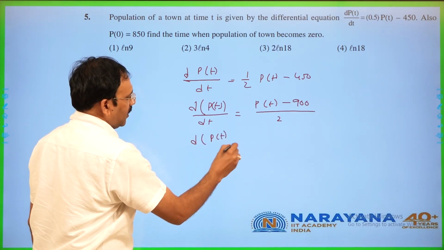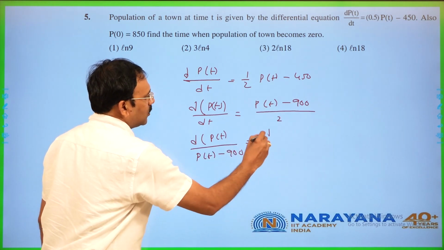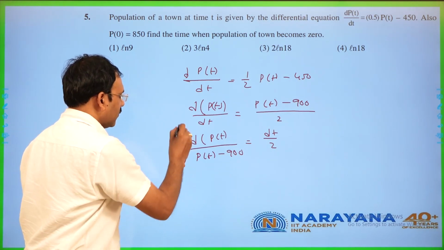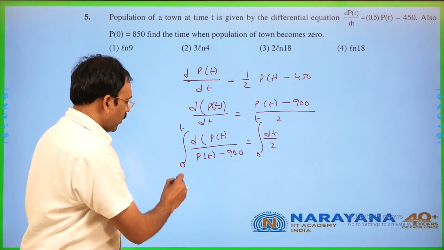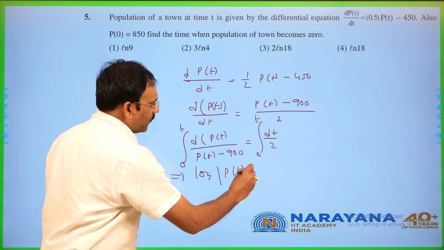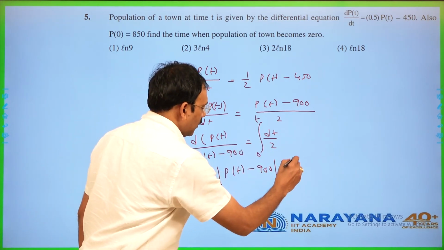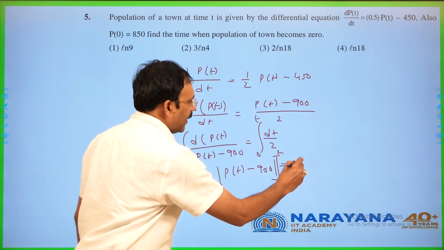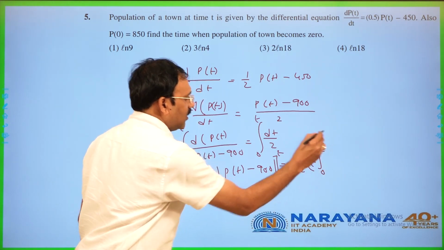Now we can solve this differential equation by the variable separable method. dp(t) by (p(t) minus 900) is equal to dt by 2. Now you integrate both sides between the limits 0 to t. Now this is going to be log mod (p(t) minus 900) between the limits 0 to t, equal to 1 by 2 into t between the limits 0 to t.